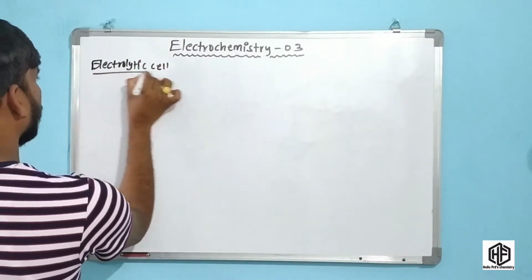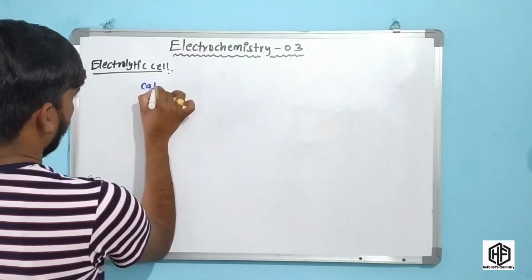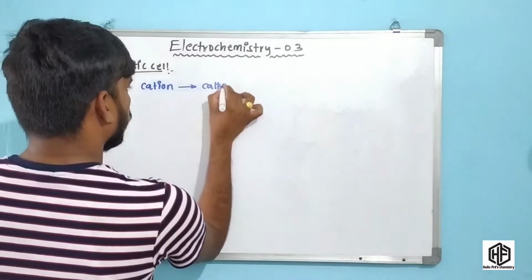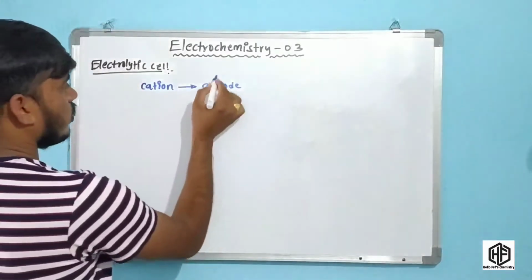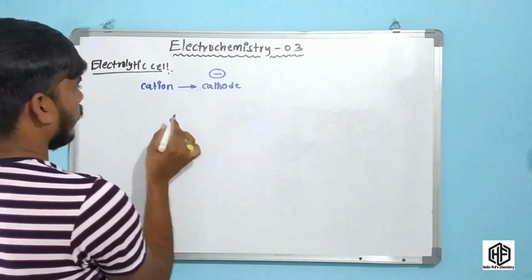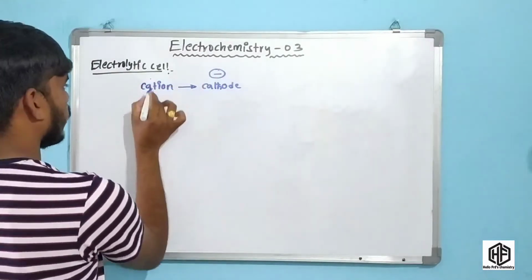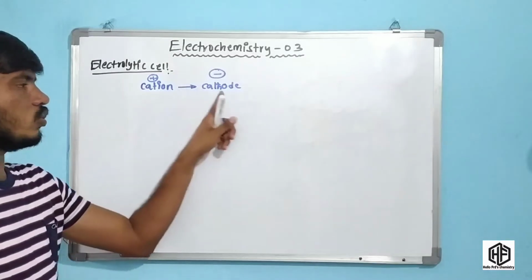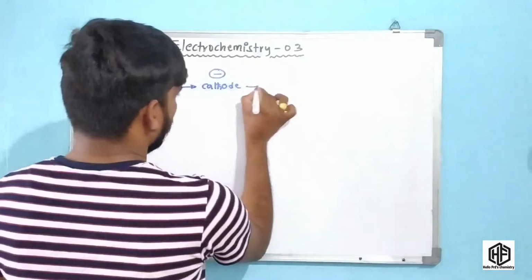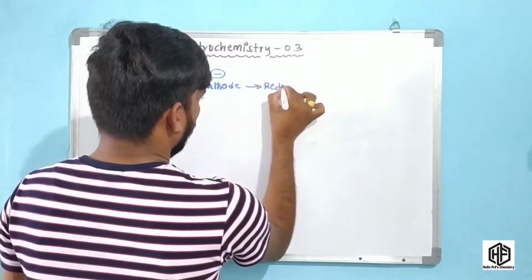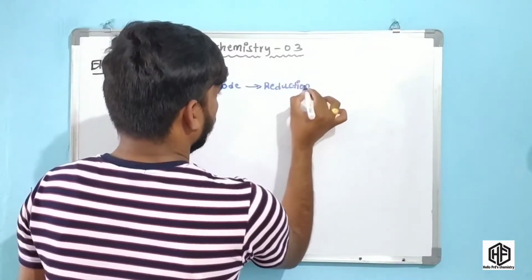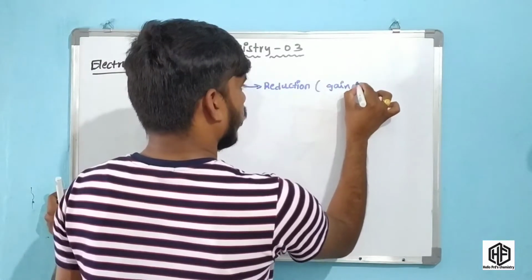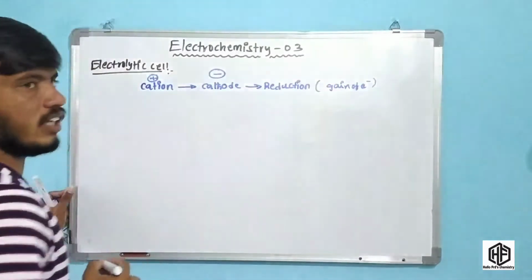In the electrolytic cell, the cation moves towards the cathode side. The cathode is the negative terminal, so the cathode is negative and the cation is positive. Here reduction takes place. What is reduction, friends? Reduction is gain of electron.